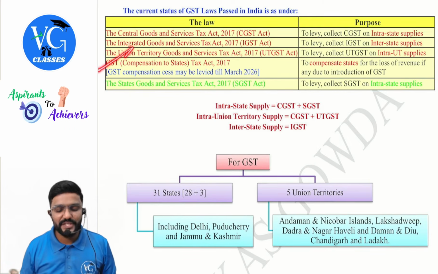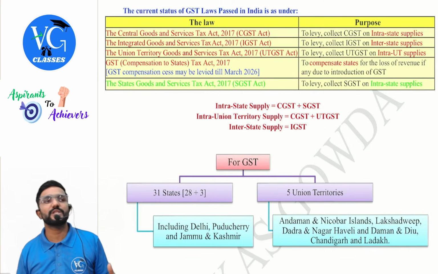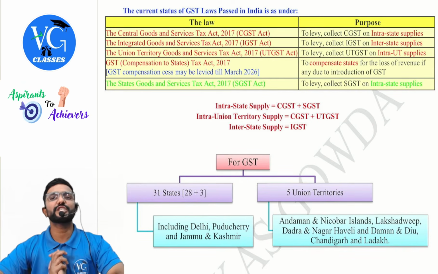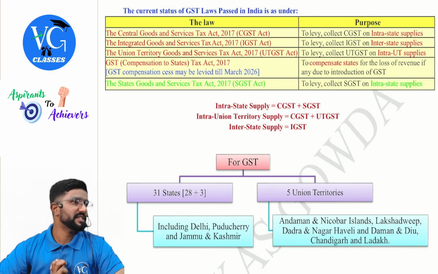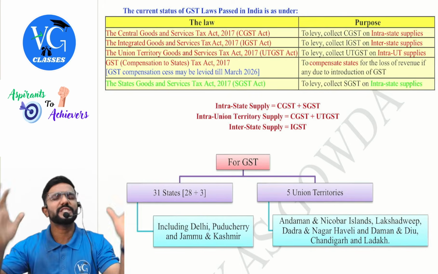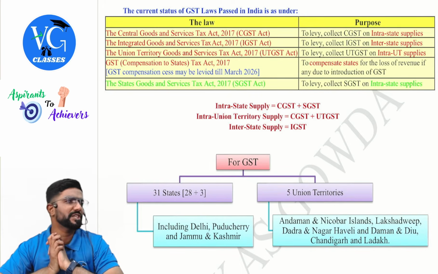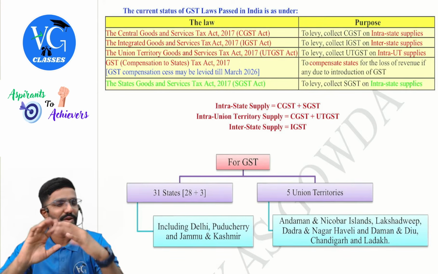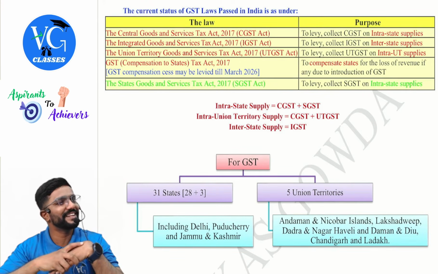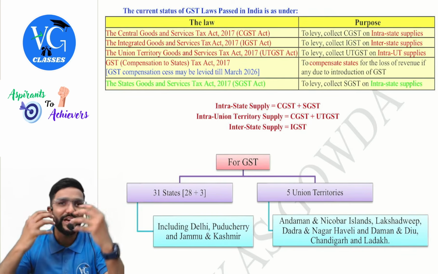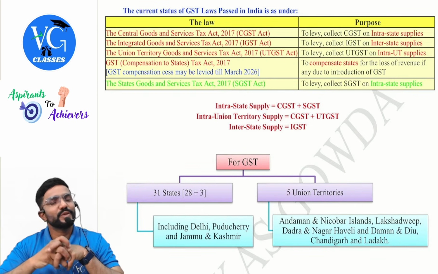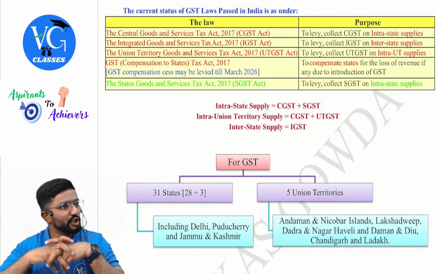Then the GST Compensation to States Act. Guys, this law was passed by the government for the first 5 years actually. Why? Because many of the manufacturing states objected to GST. Why so? Because states like Tamil Nadu and others have built very good infrastructure for manufacturing. Now under GST, they all of a sudden came and said it is a consumption-based tax. Now if the goods are manufactured in Tamil Nadu and sent or sold outside the state, who will get the revenue? Other states. So the manufacturing hubs or manufacturing states will start losing revenue.